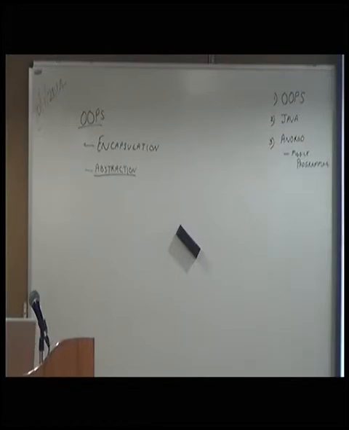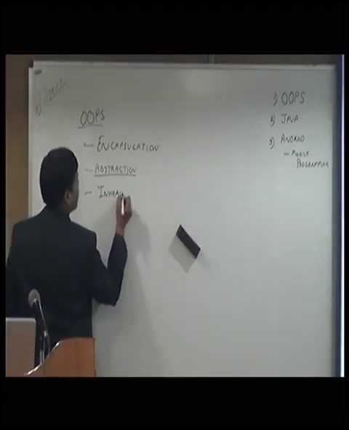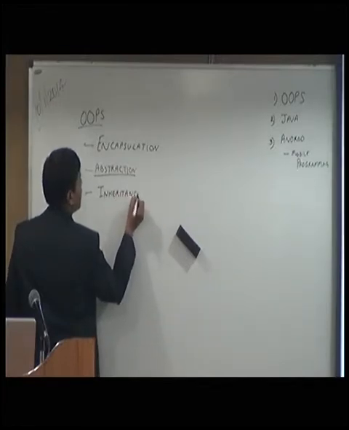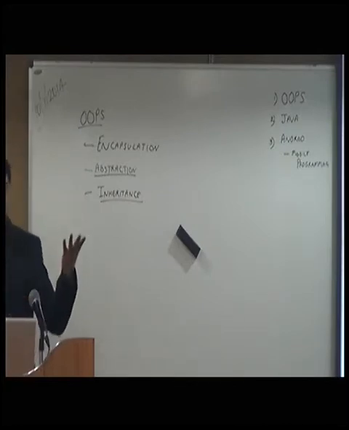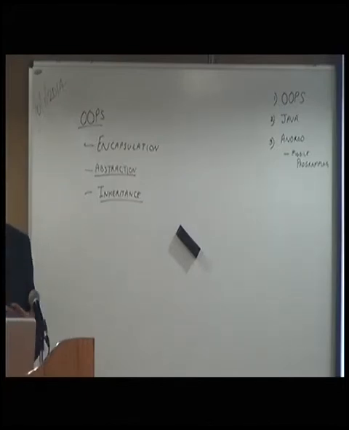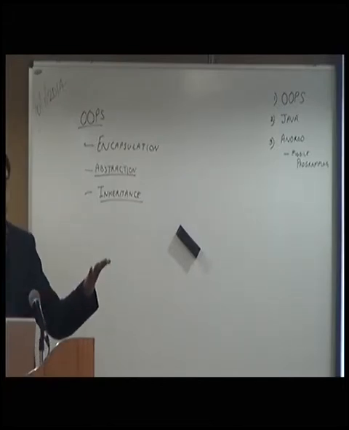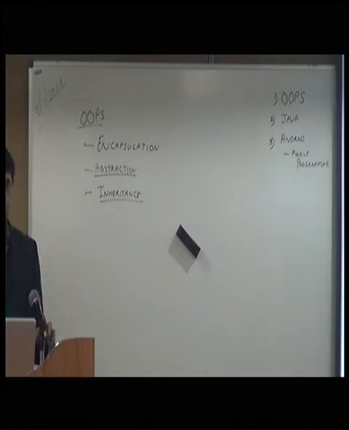Okay. The third, which is actually the most important and which increases reusability, is inheritance. Now one of the beauties of OOPS is that you have created an object, right? You have created a person object. Now what is a student? A student is also a person with some more attributes to it, right? The class name, roll number, etc. You can use the person that you have created to create a student. You don't have to write everything, name, age, and everything like that. So you can reuse it.